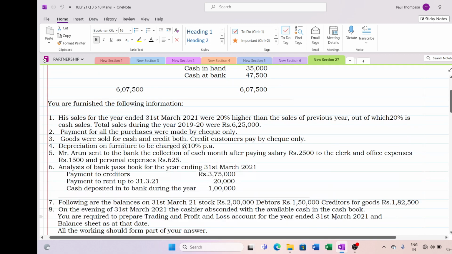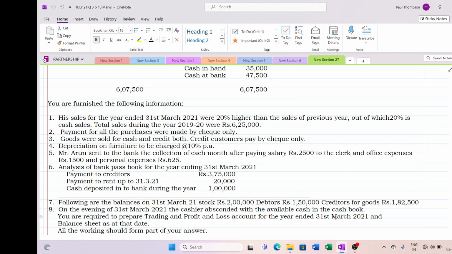Then as usual, they have given some transactions. One, they have given sales is 20% higher than the sale of previous year. So we have to find out the sale of this year. Second, they have given some payments and some other transactions, depreciation. Mr. Arun sent to the bank the collection of each month after paying salary 2,500 and office expenses 1,500 and personal expenses. So what happens? 2,500 per month, so you have to calculate it for 12 months.